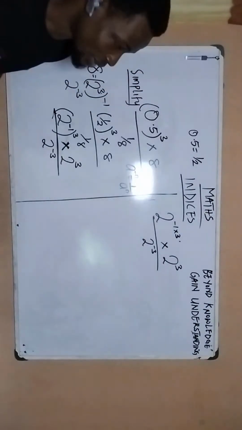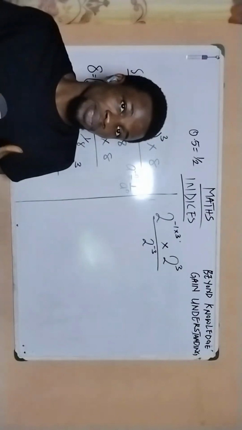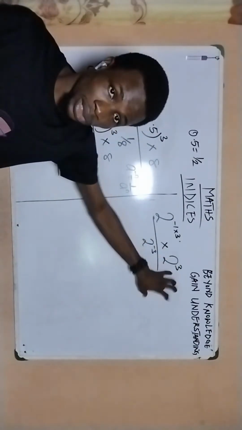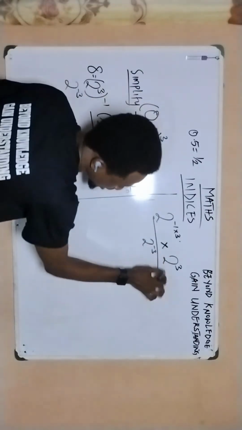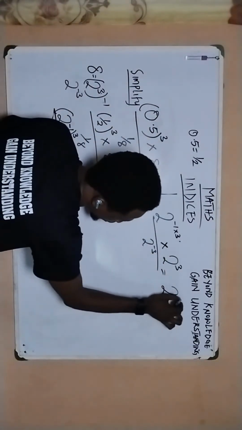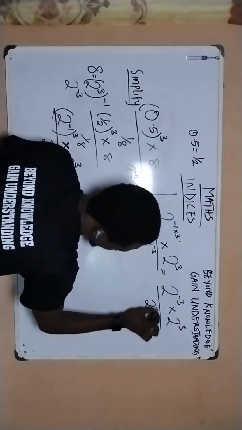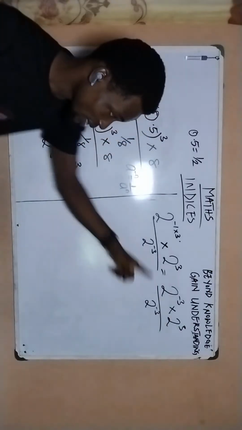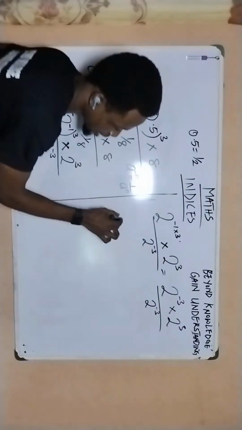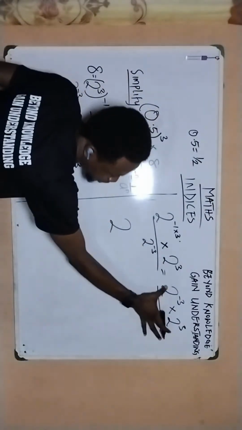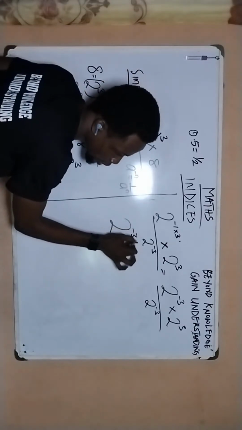So if that's the case now, I can actually do something quite interesting, but for simplicity, I'm just going to solve the first one, the one on the numerator part first. Since I'm having multiplication here, this is the same thing as 2 to the power of minus 3 times 2 to the power of 3 all over 2 to the power of minus 3. Because they have the same base, I can add their powers together. So this is the same thing as picking one of the bases for the numerator part, 2 to the power of negative 3, then plus 3.